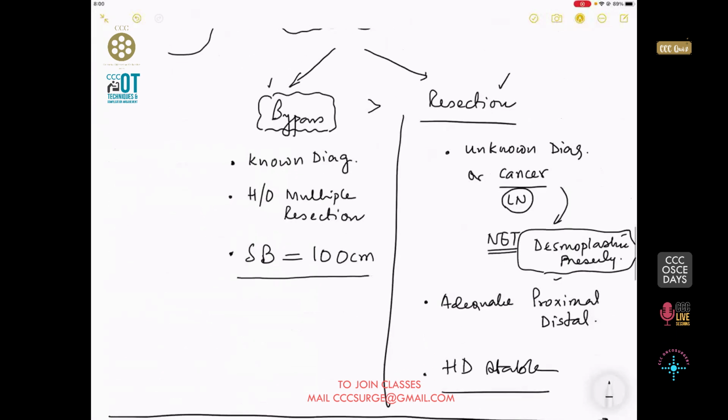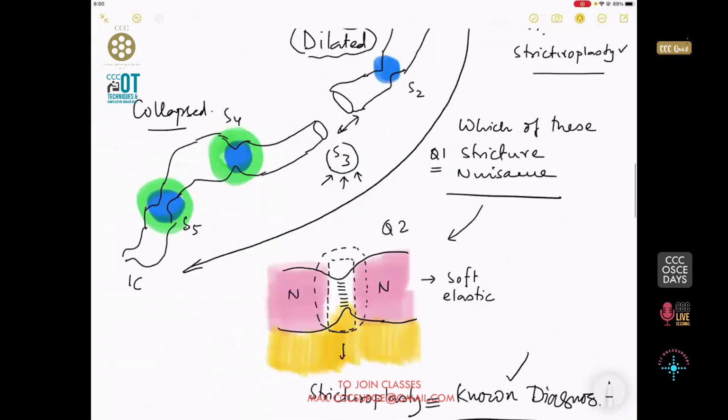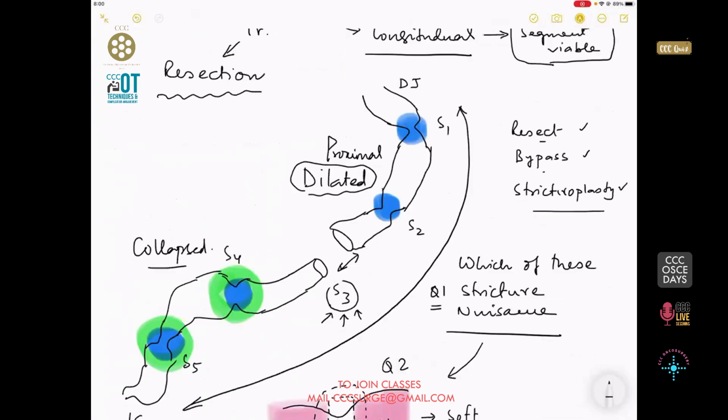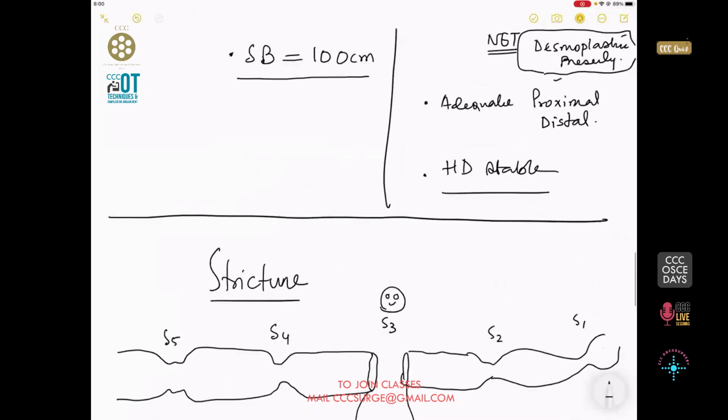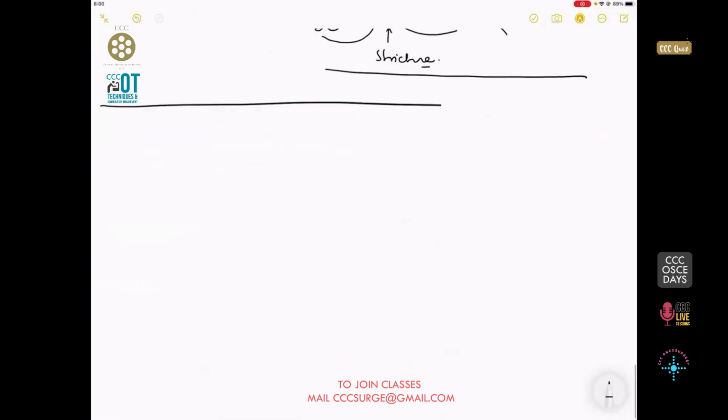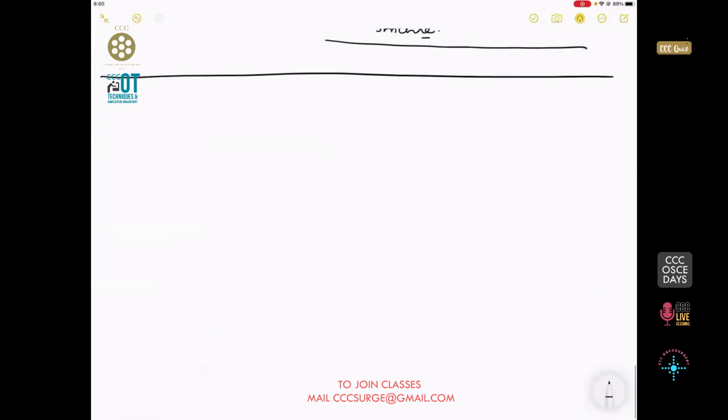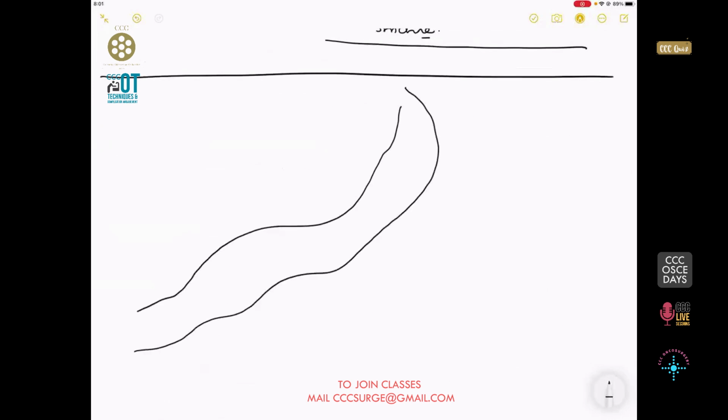Okay. Now, as I have said, the first part is about taking a decision when to do a resection versus a stricturoplasty. Now, the next part is, what happens if there are multiple perforations? Because in developing countries like India, you usually get patients with multiple diseases, say for example enteric fever, which can lead to multiple perforations. And as you can see, this gentleman had multiple perforations, and what are you going to do?